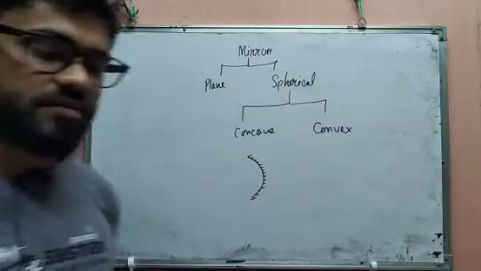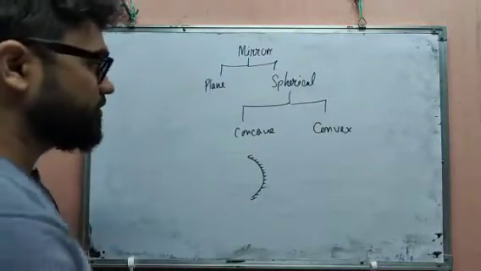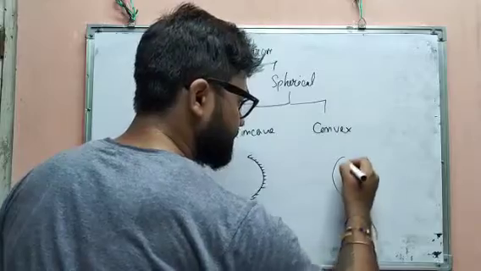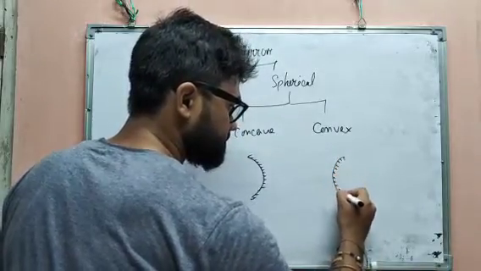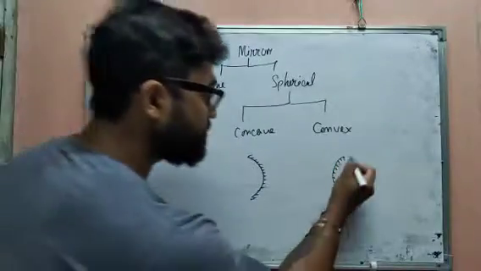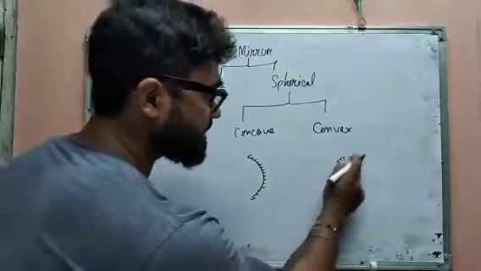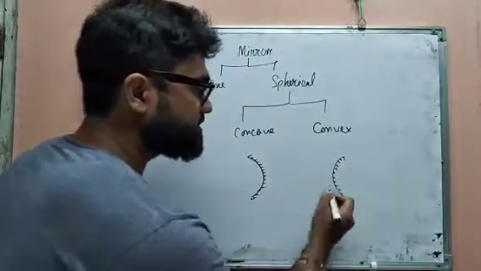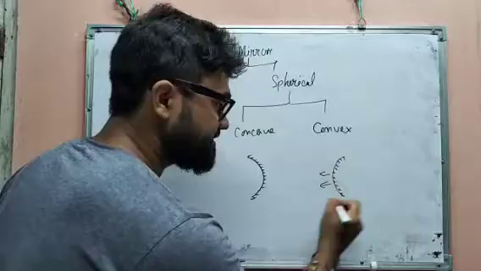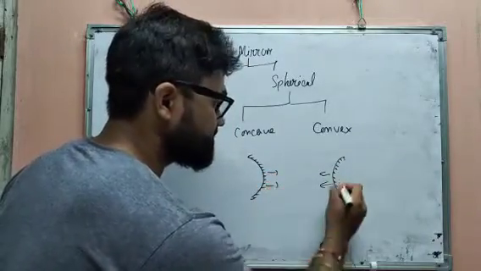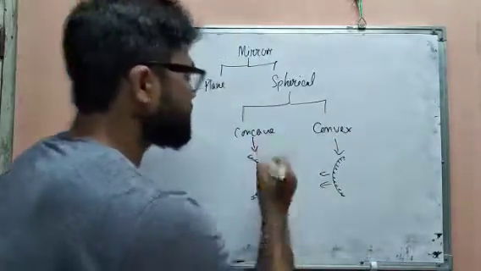So this is called concave mirror. And the convex mirror is like that. You can clearly see that the curve is turned to the inside. The curve is inside here, and here the curve is outside. So this is called convex mirror, and this is called concave mirror.